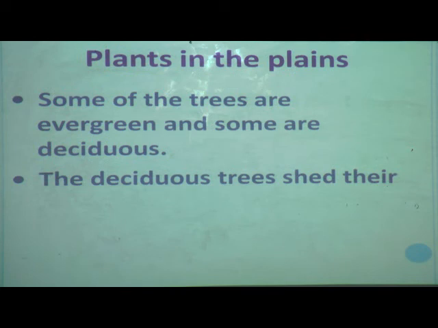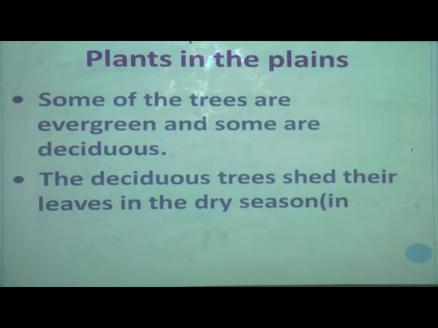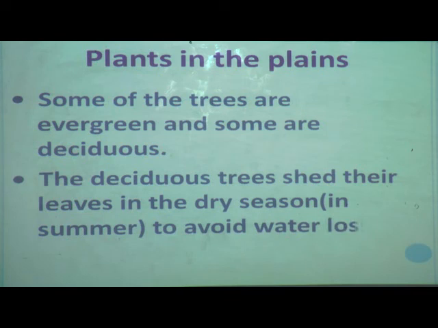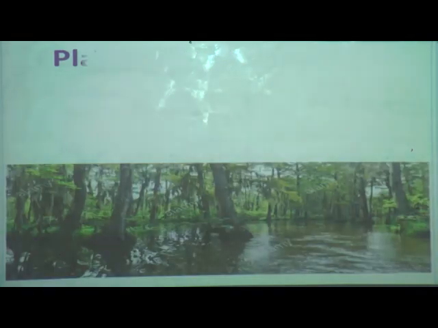I will show you here. The deciduous trees shed their leaves in the dry season, that is in summer, to avoid water loss. So in hilly areas deciduous plants shed their leaves in winter to protect them from cold, and the plants in plains shed their leaves in the dry season, that is summer, to avoid water loss.